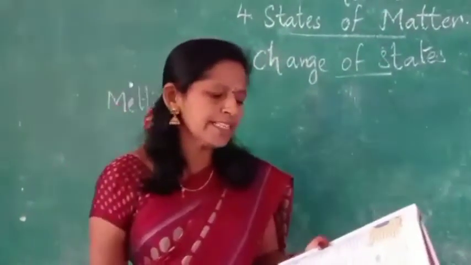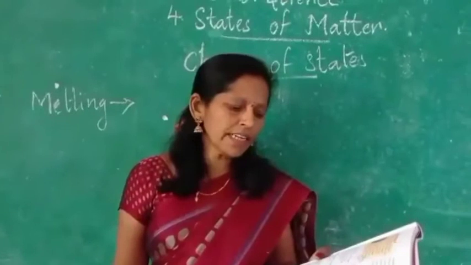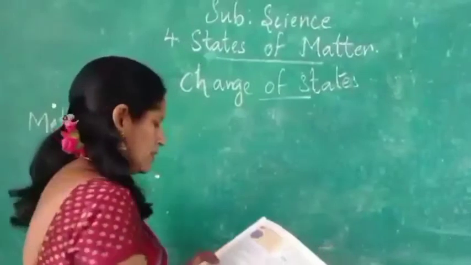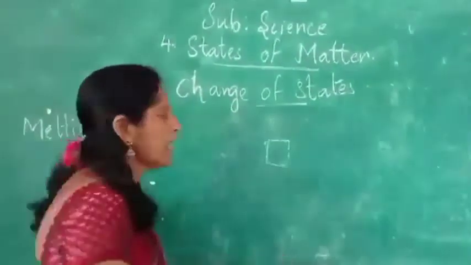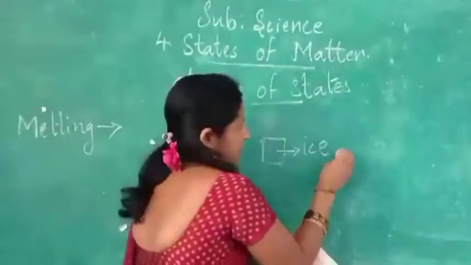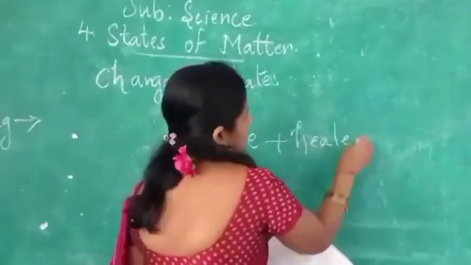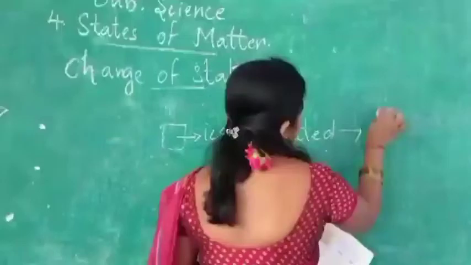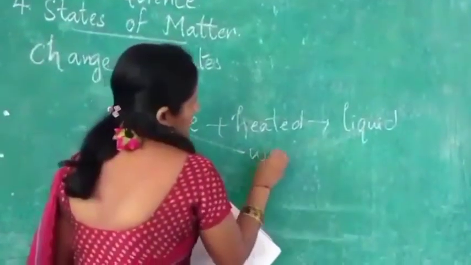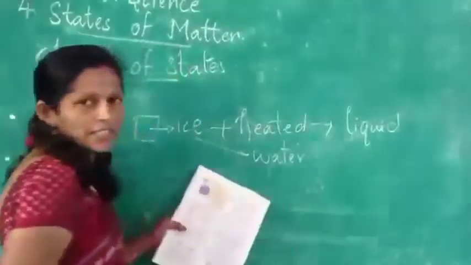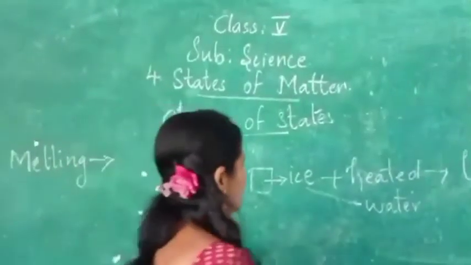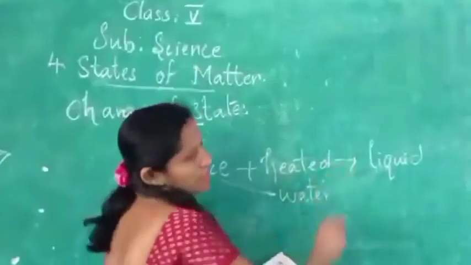When a solid is heated, it melts to form a liquid. Yes or no? Now I have taken a solid, which means an ice cube. What did I do? I heated it. Then what happened? It changes into liquid, which means ice came into water. When we heat, it has melted. When we heated this ice, it became water.